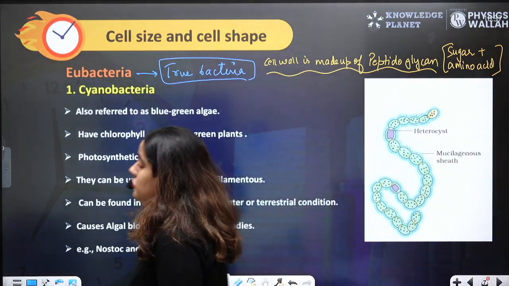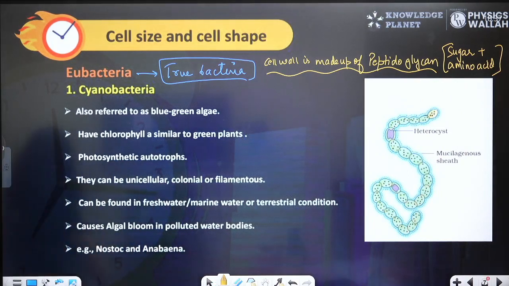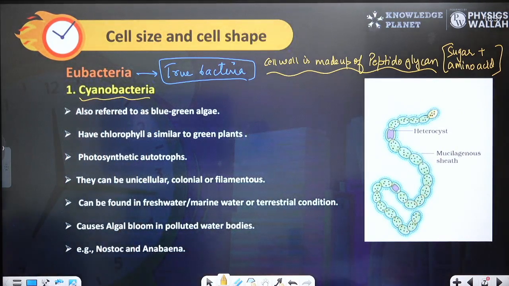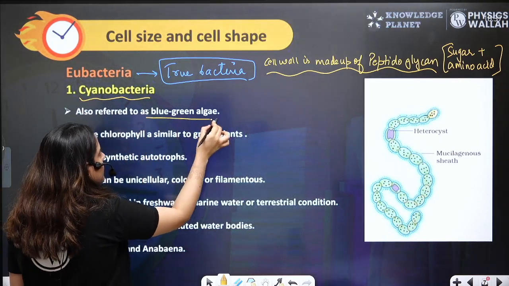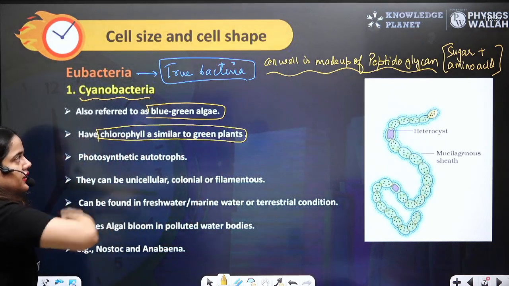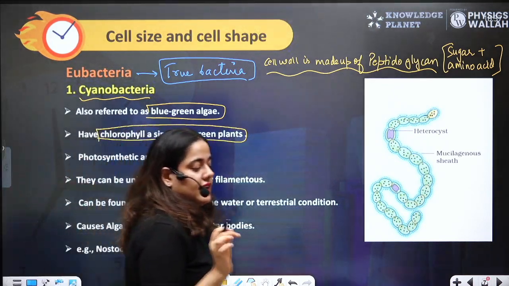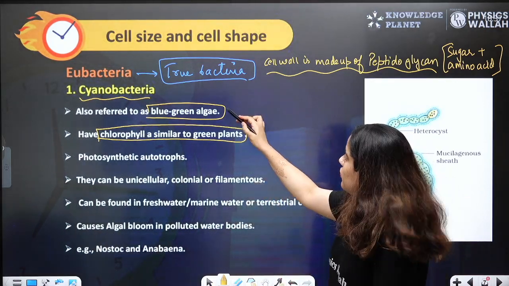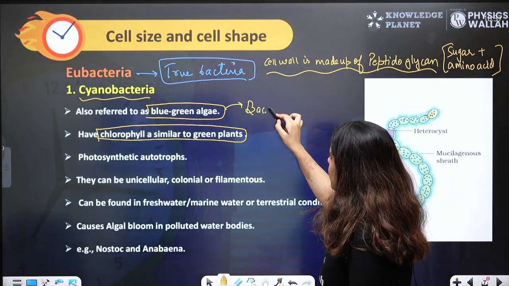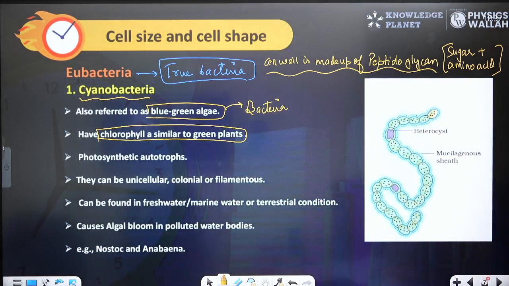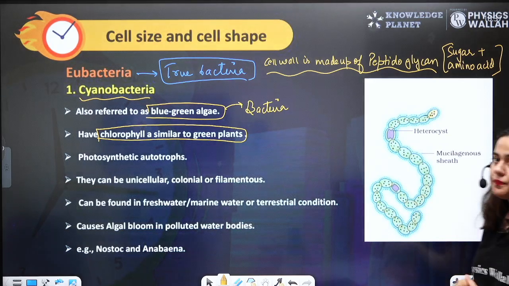Okay. So the first Eubacteria that we are going to study is cyanobacteria. Cyanobacteria is also known as blue-green algae because they have chlorophyll A similar to green plants. Blue-green algae does not mean that it's a plant. It's a bacteria. We call it blue-green algae because it has chlorophyll similar to the plants.